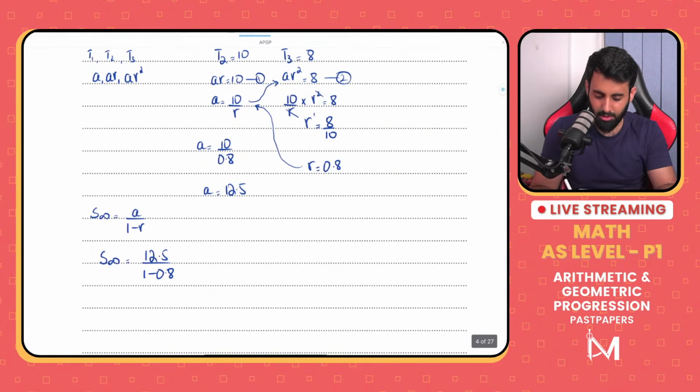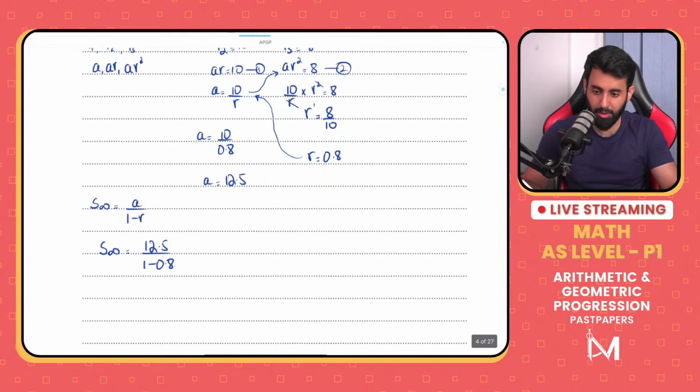Okay. So let's see what do we get. 12.5 divided by 1 minus 0.8. So we're looking at 125 upon 2 or 62.5. So sum to infinity is equals to 62.5, and that's it, fellas.